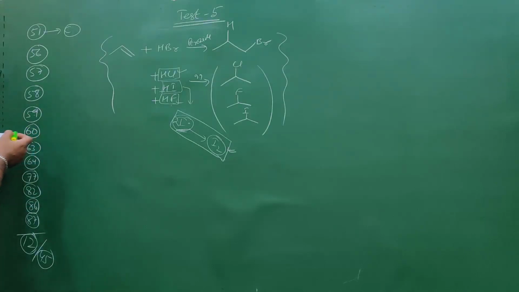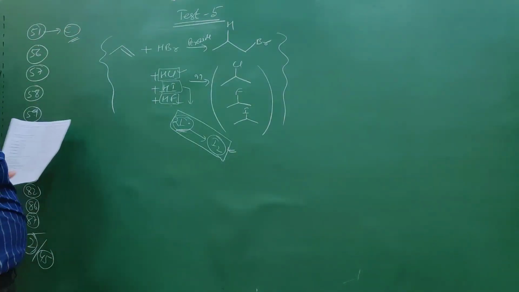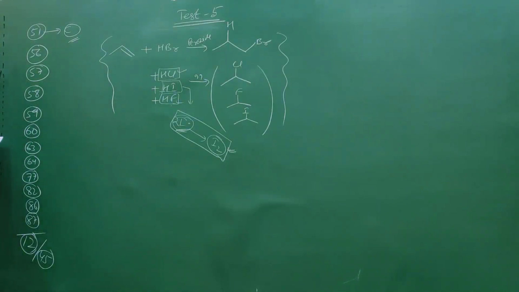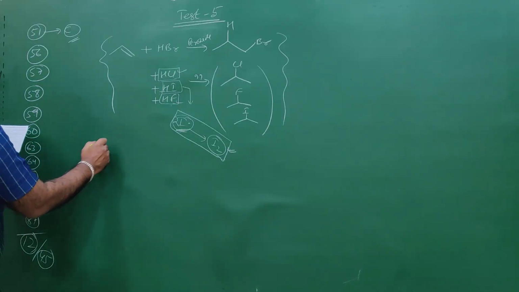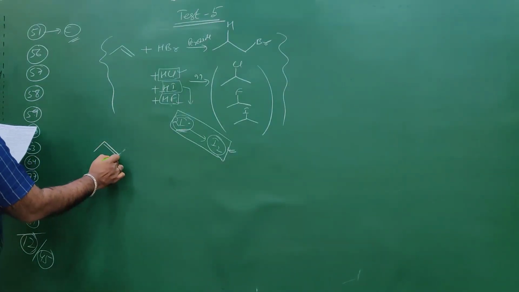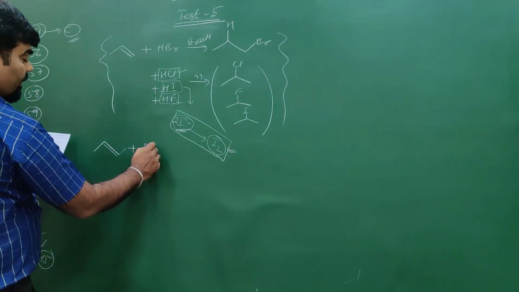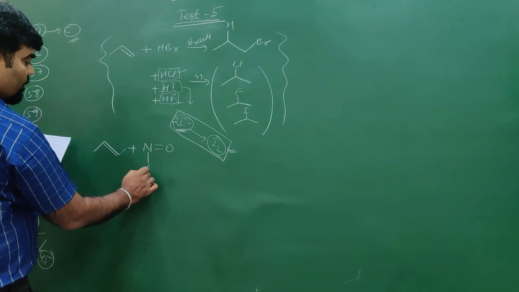Now question number 56. I hope you understood 51. Question 56: CH3CH=CH2 plus NOCl. CH3CH=CH2 reacts with NOCl, N double bond O Cl.